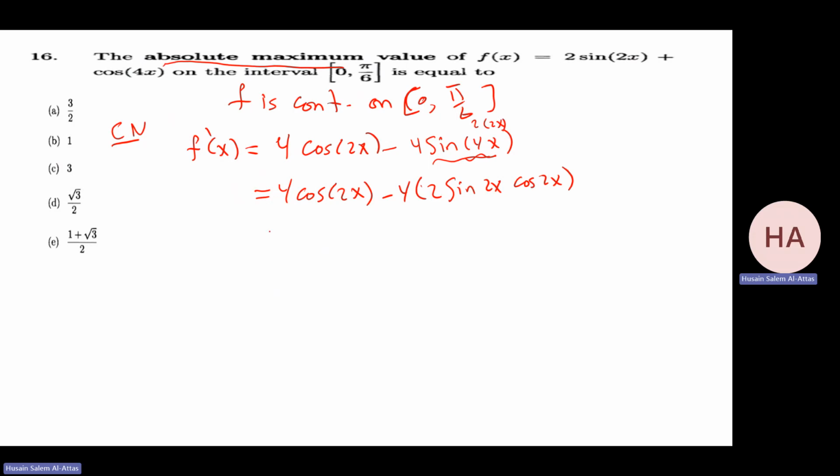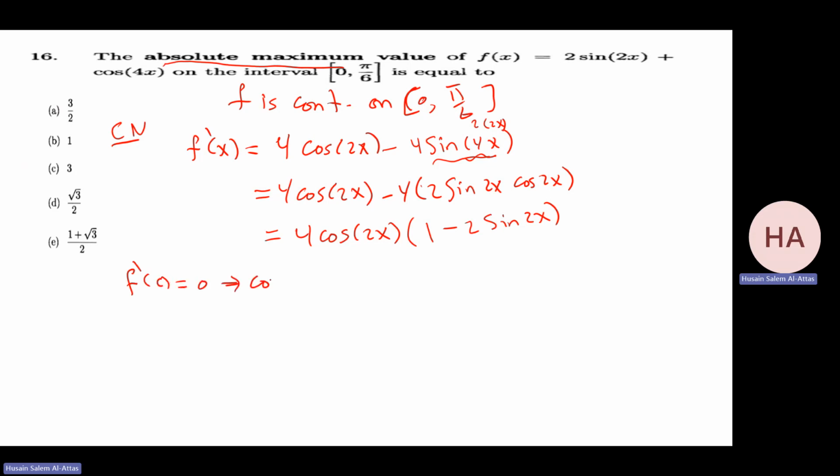So I can compare these two, and take 4 cosine 2x as a common factor. The remaining is 1 minus 2 sine 2x.